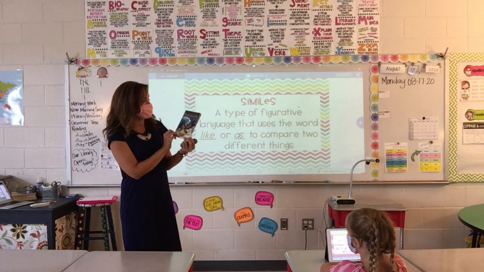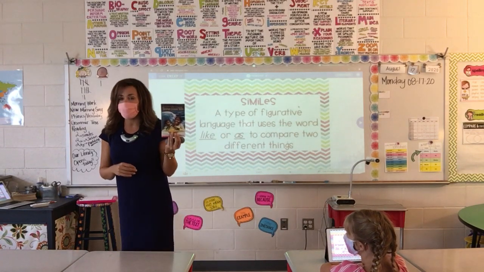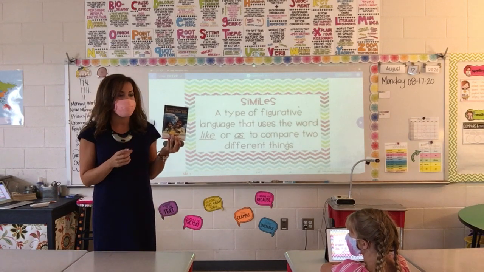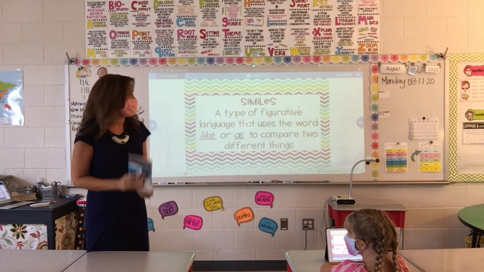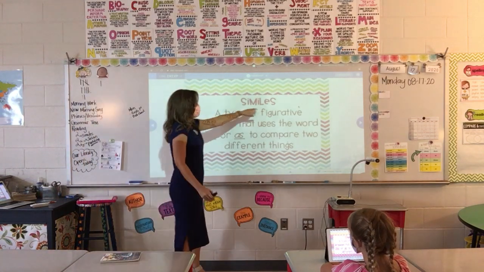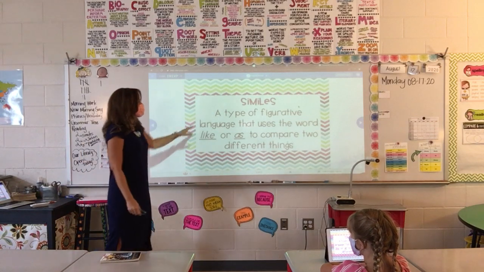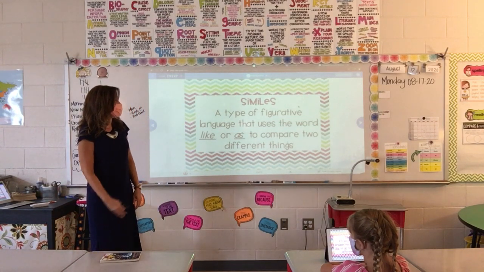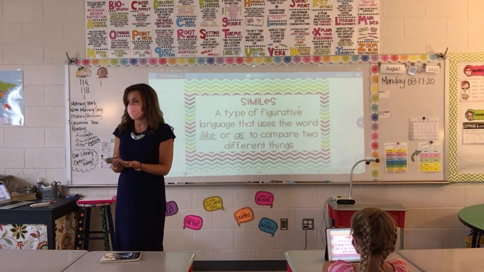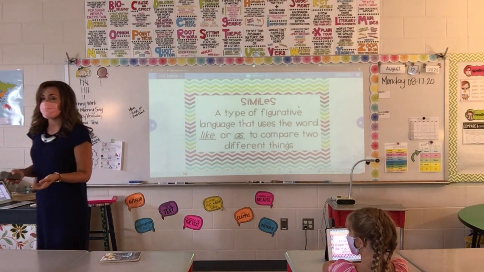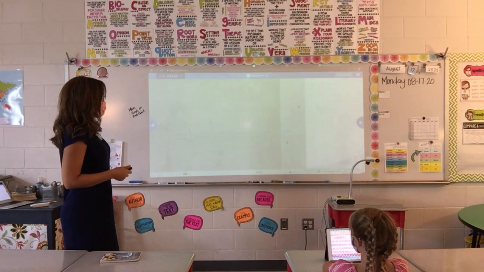...be reading a book called The Stories That Julian Tells. And in this book, the author uses some special phrases that help us to imagine what Julian's talking about. These phrases are called similes. Can you say that, please? Similes. Very good. Similes are a type of figurative language that use the words like or as to compare two different things. Authors use these so that we can visualize in our minds what they're talking about in the book.